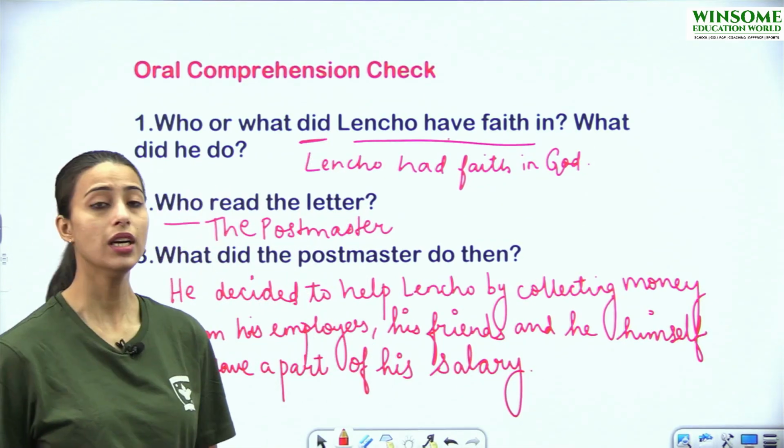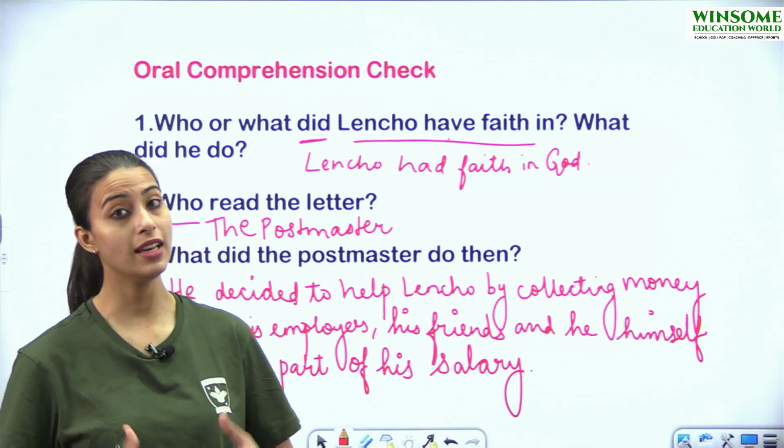So this is how the postmaster tried to help Lencho.